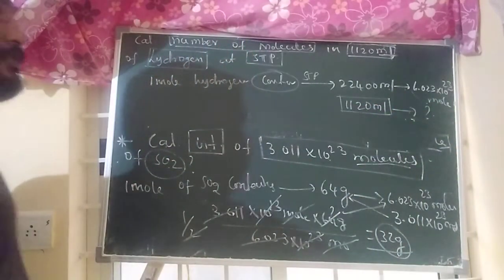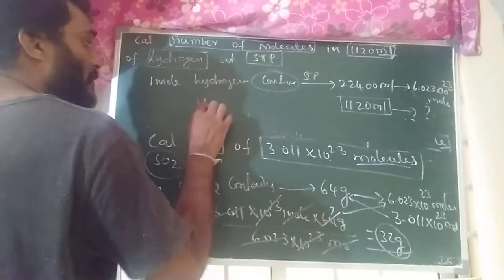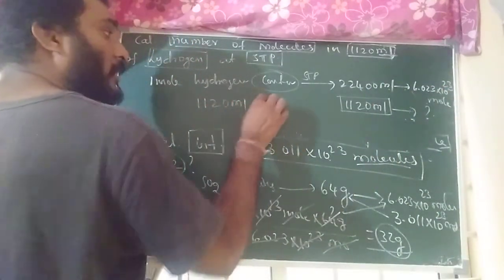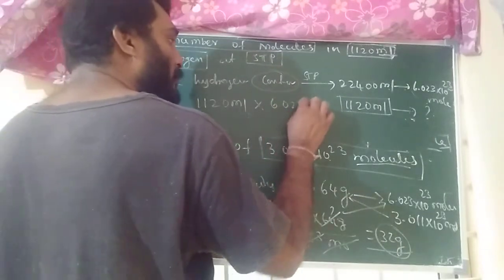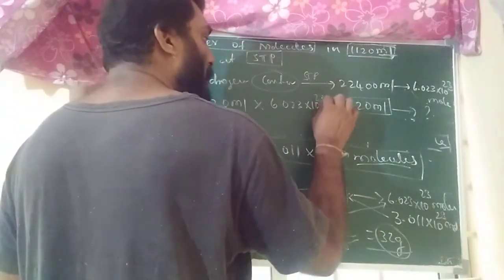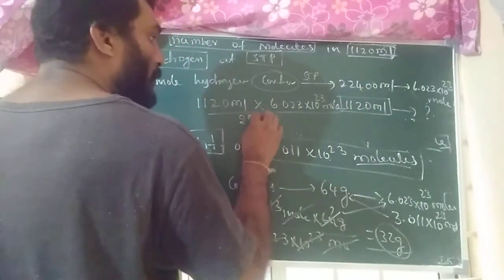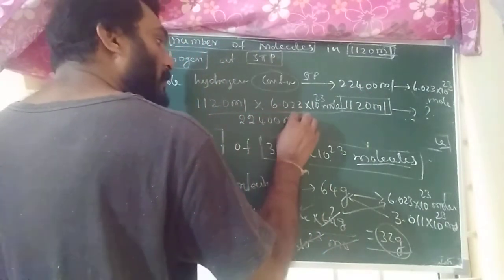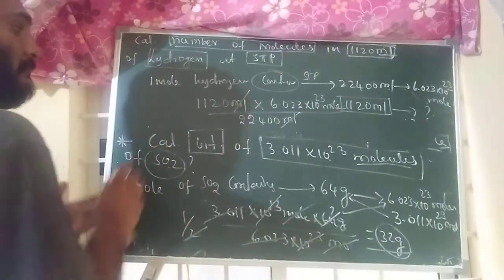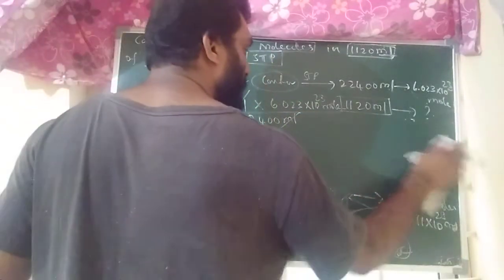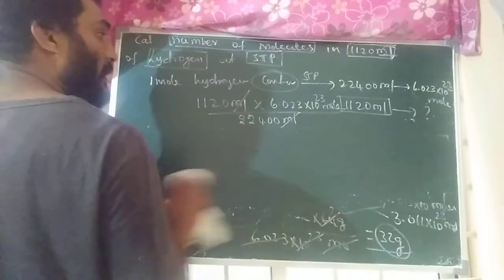Just do cross multiplication. 1120 ml into 6.023 into 10 to the power of 23 molecules by 22,400 ml. ml gets cancelled.